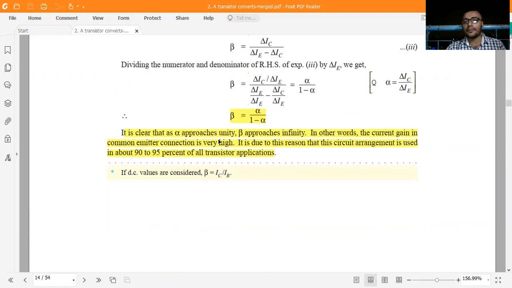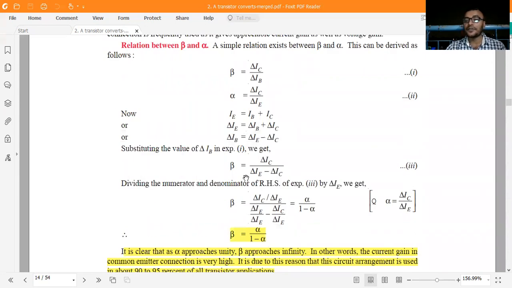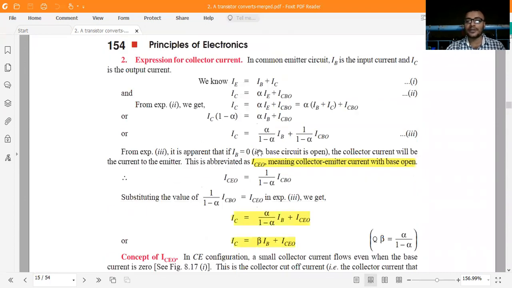It is clear that as alpha approaches unity, beta approaches infinity. If you just put the value of alpha as 1, then what will you get? Beta is equal to infinity. In other words, the current gain in the common emitter connection is very high. It is for this reason that this circuit arrangement is used in about 90 to 95% of all transistor applications. If you assume that alpha is equal to 1, you get a very high current gain. So it is very useful for transistor applications. As I told you in the beginning, the CE configuration is very useful for transistor applications.